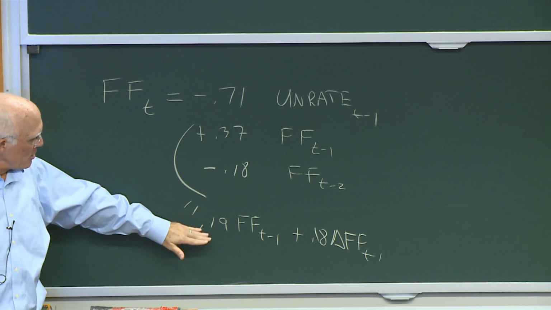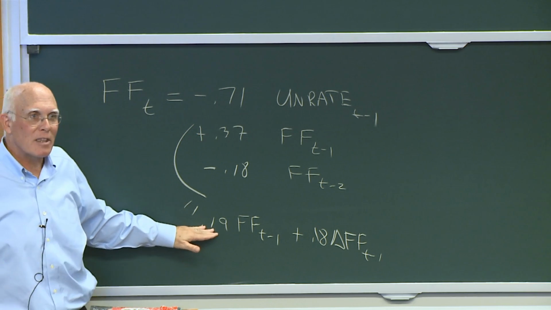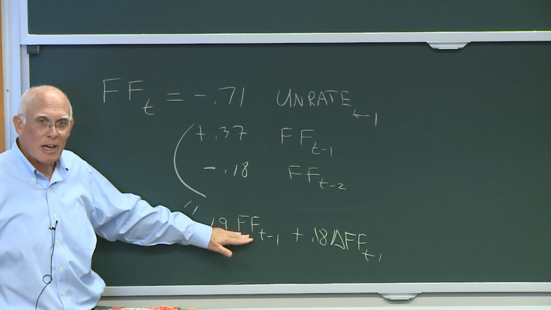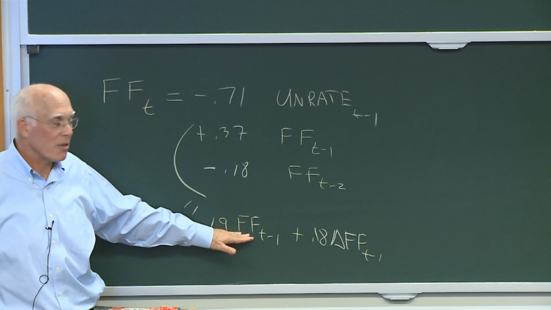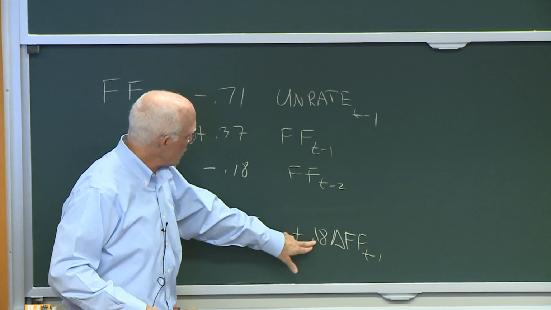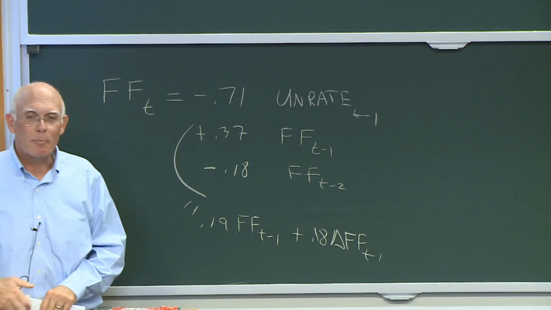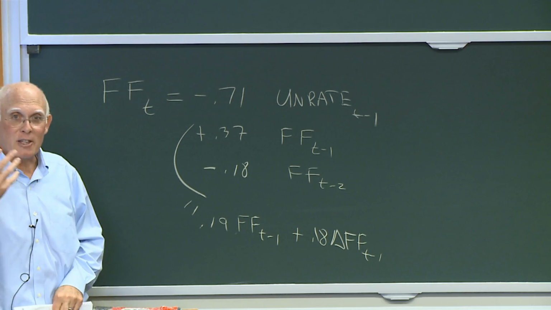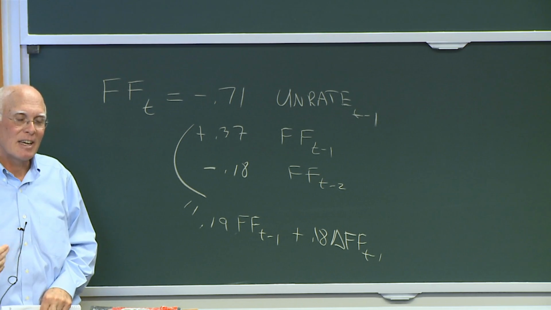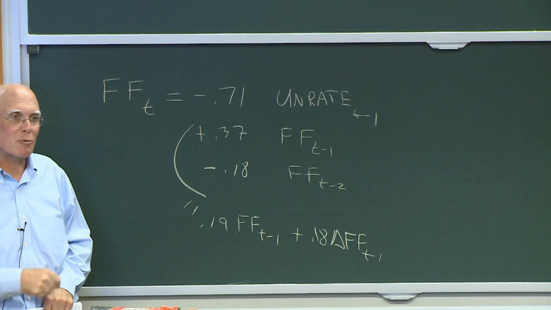In this form, you can see that the Fed funds tends to change the way it changed the previous month, but it also may change depending on the double change the previous month. So there's a degree of acceleration in the Fed funds that is being captured here.